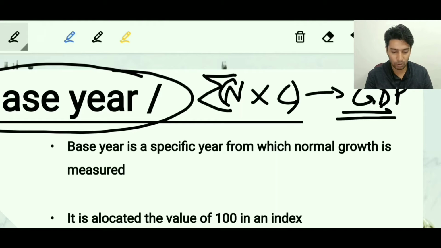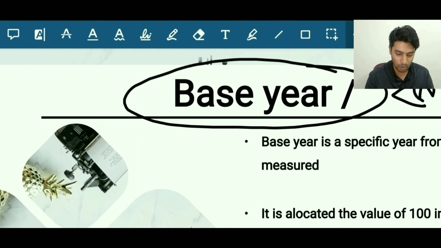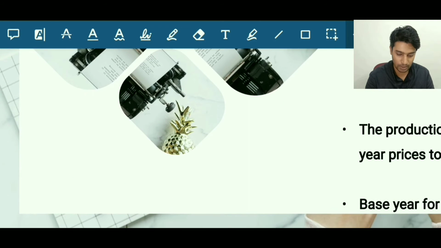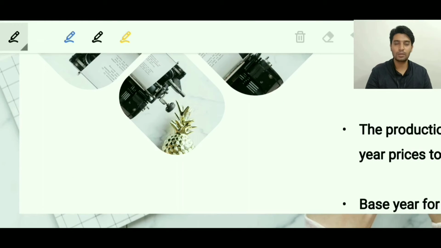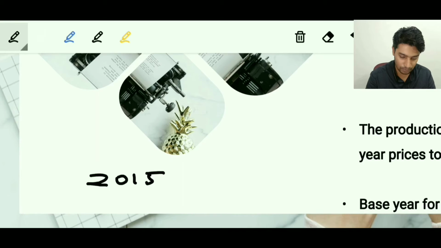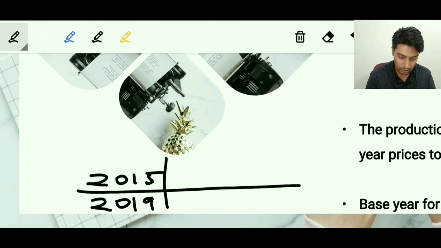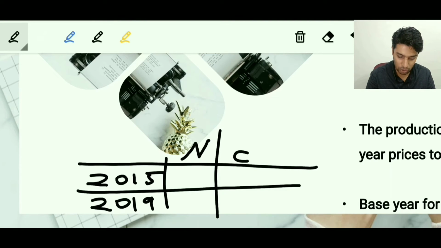Before going further into the concept of base year, let's understand one example. Hypothetically, let's assume we are measuring the GDP of the country in 2015 and 2019. To measure the GDP in these two years, we need to multiply the number of goods by the cost of each good.